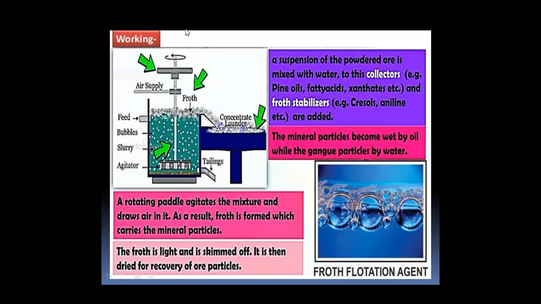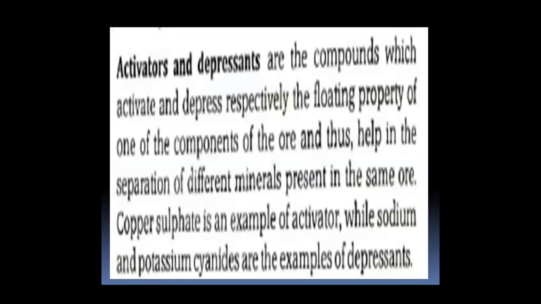The ore particles get wetted by oil, whereas impurities get wetted by water, so they settle down. The ore in the form of froth or foam is separated and treated with acid. During this froth flotation process, activators and depressants are the compounds which activate and depress the floating property of one of the components of the ore, and thus help in the separation of different minerals present in the same ore. For example, copper sulfate is an example of an activator, while sodium and potassium cyanides are examples of depressants.